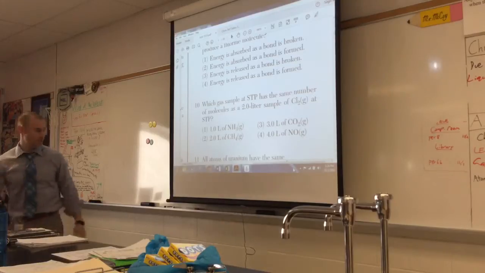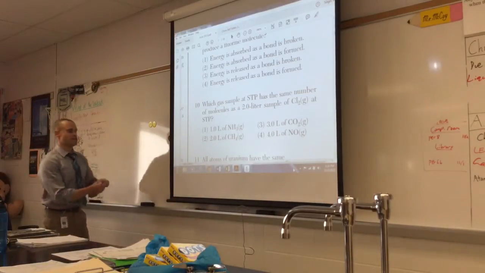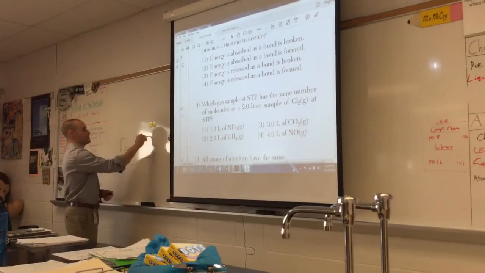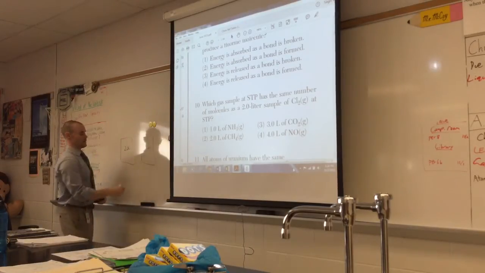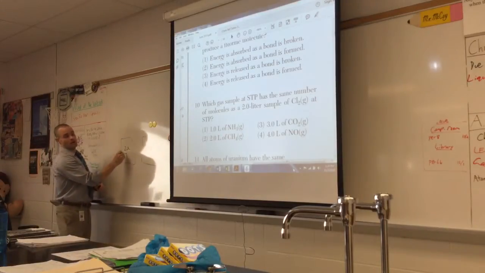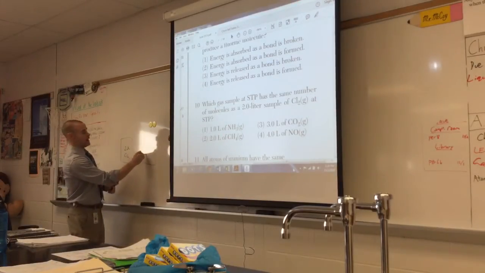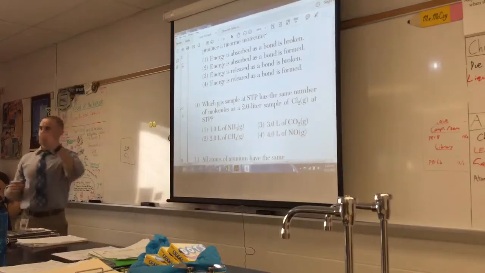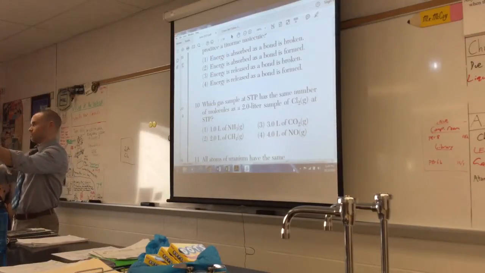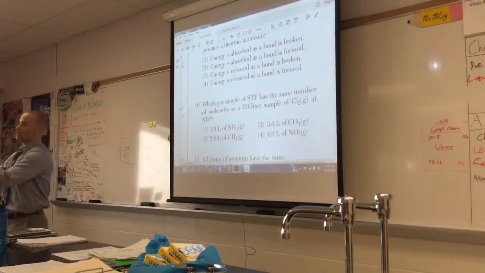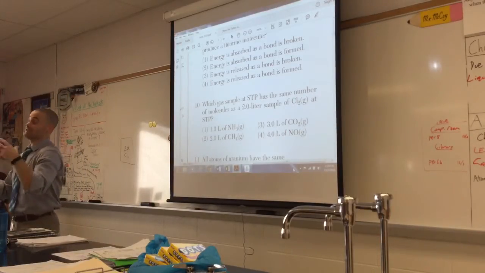Now let me explain this in an easy way. So if I have 2 containers that are both 2 liters, 2.0 liters here, 2.0 liters here. Okay, imagine they're basically the same. They should be the same size. If I have, what do we got? Cl2 in here and CH4 in here, 2 liters is 2 liters. Sprite, Pepsi, Coke, 7-Up, think of other sodas, Mountain Dew. If I have 2 liters of Pepsi, I have 2 liters of Coke. Do I have more of one or the other? No, I have the exact same amount.